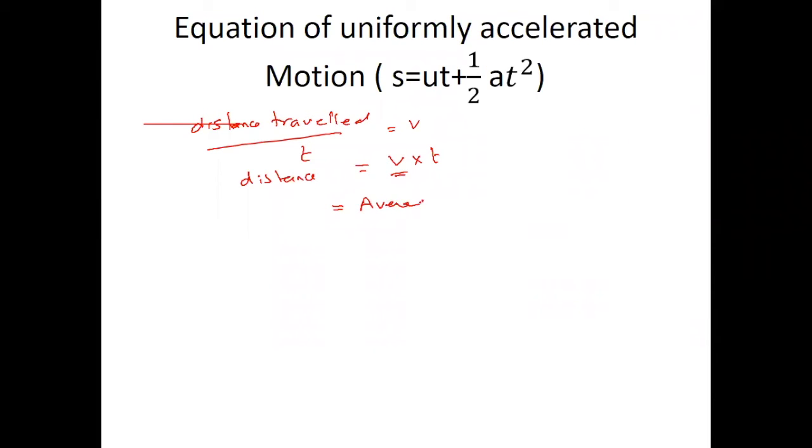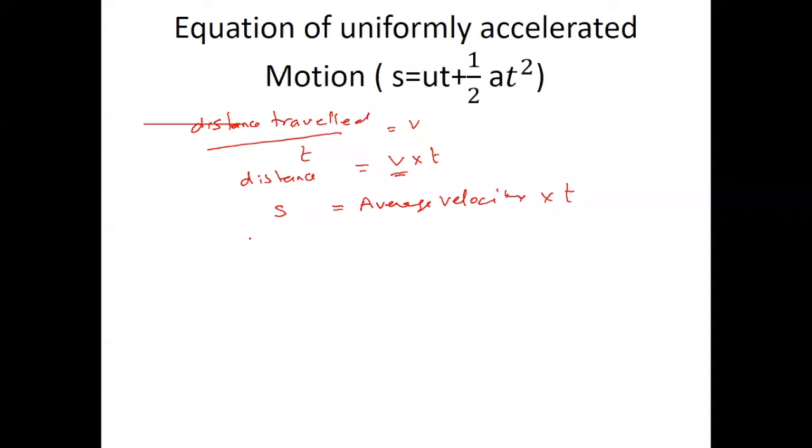We know that distance traveled by time is velocity, right? Or distance traveled is velocity into time, right? Now I'm saying this velocity we can consider is the average velocity, into time, and this is the distance traveled, right?